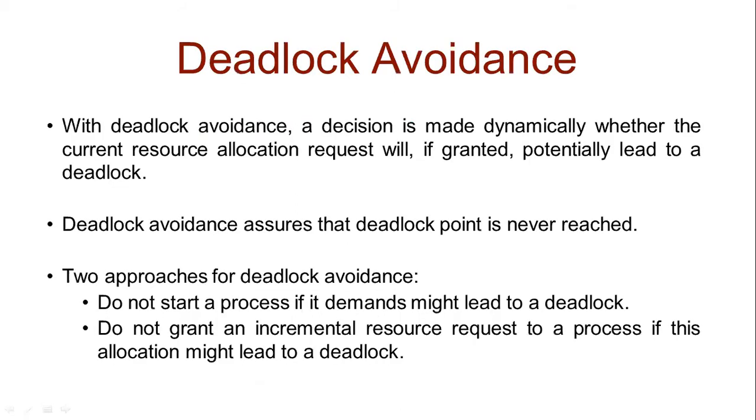Let's start. With deadlock avoidance, a decision is made dynamically whether the current resource allocation request, if granted, potentially leads to a deadlock. Deadlock avoidance assures that a deadlock point is never reached. There are two approaches for deadlock avoidance. Do not start a process if its demands might lead to a deadlock. And the second approach is do not grant an incremental resource request to a process if this allocation might lead to a deadlock.